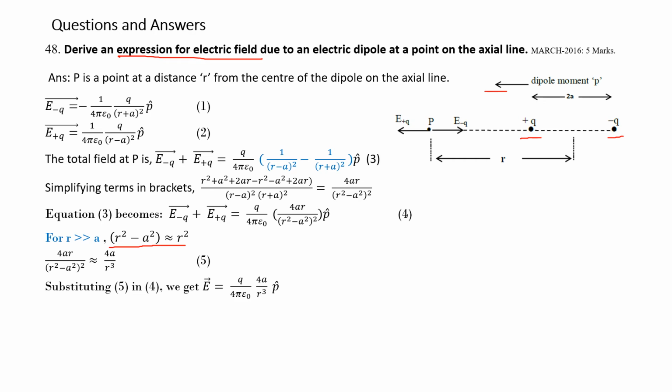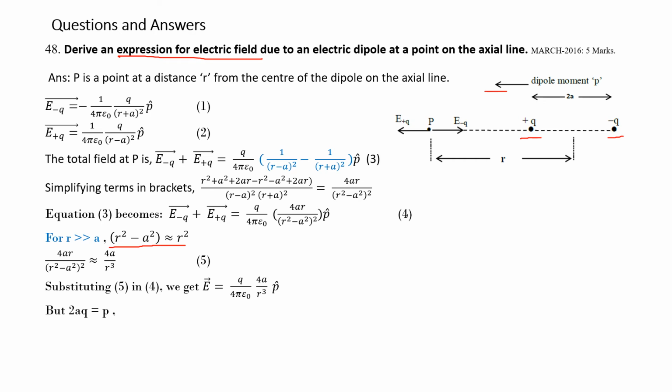So substituting these values, 4a by r cube for this term, we get E is equal to Q divided by 4 pi epsilon naught as it is. This will be 4a by r cube, and p hat is the direction of a unit vector. But we know from the definition of a dipole moment that it is the product of 2aq equals p.